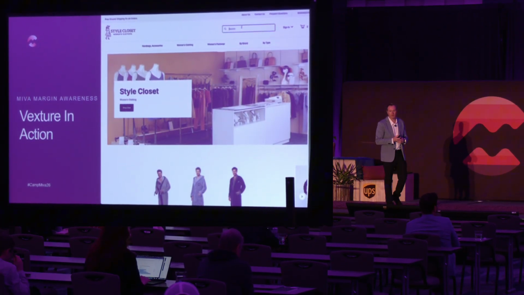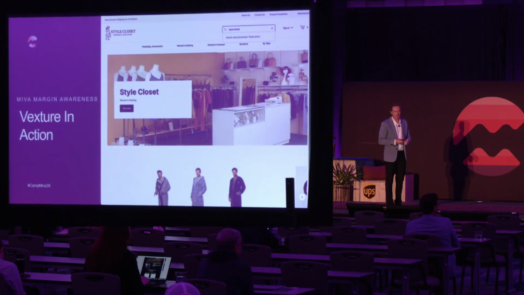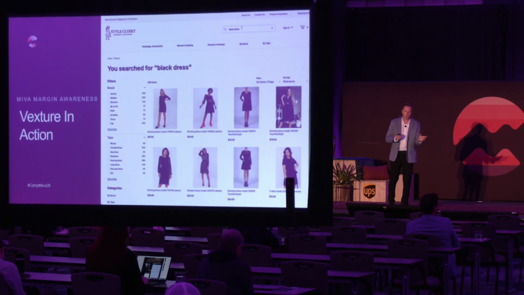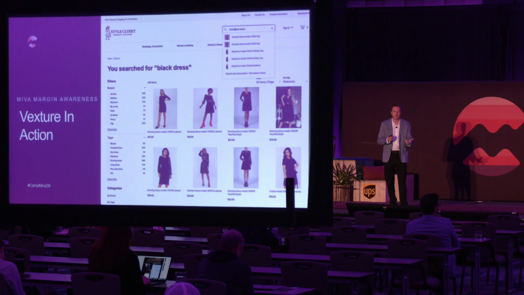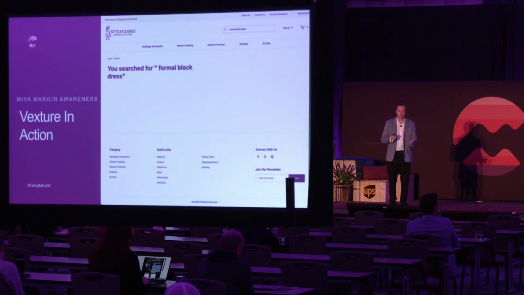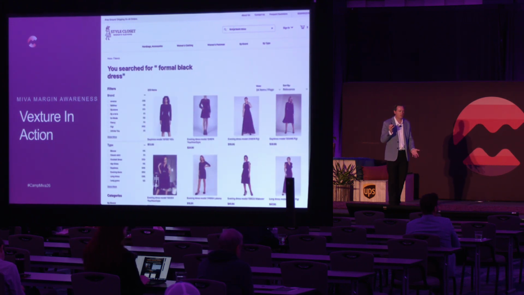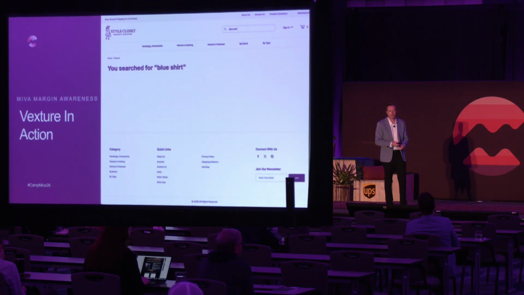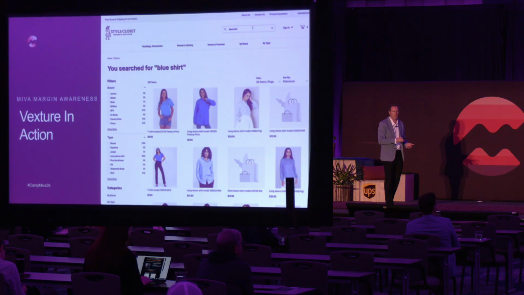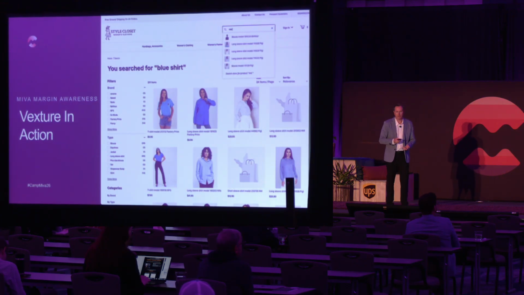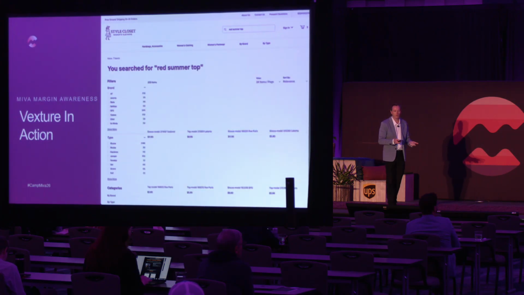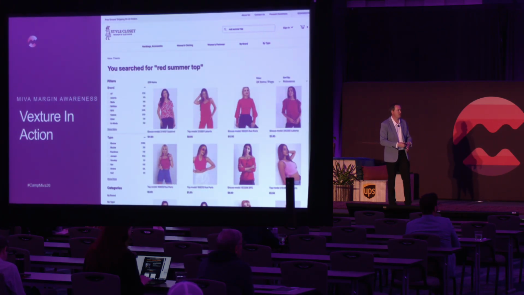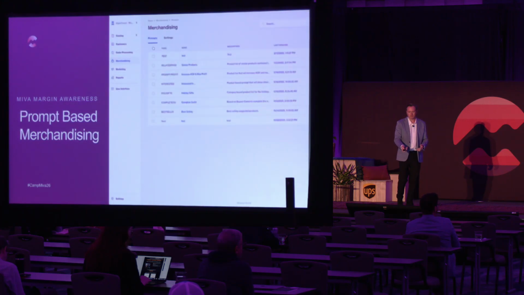So if I search for the black dress, it's finding black dresses because it knows what products have black, and then I can give it more context of formal black dress, and it gives me longer dresses, something that is more formal, because it was able to look at those pictures. I do the same thing with a blue shirt. It gives me the shirts that are blue, and then finally, I do red summer dress. It knows summer is warm weather, so it shows me warm weather clothes based off the description. So this is all Vexture.